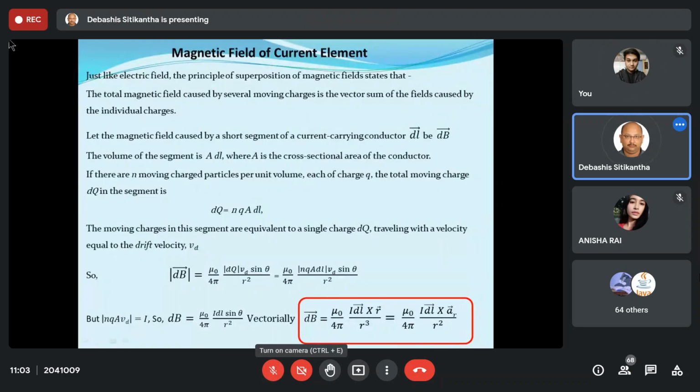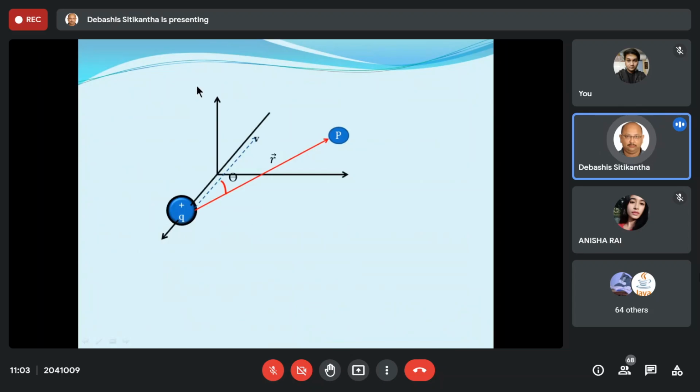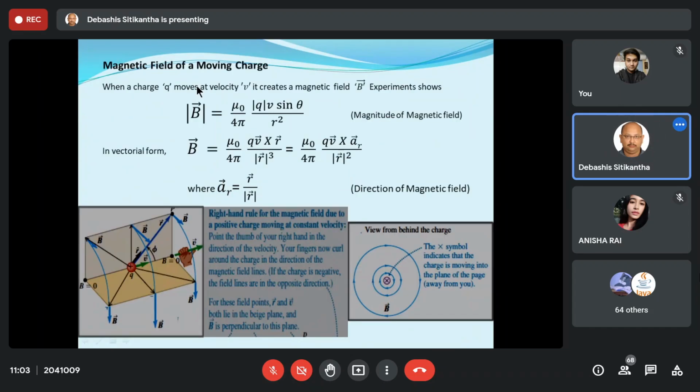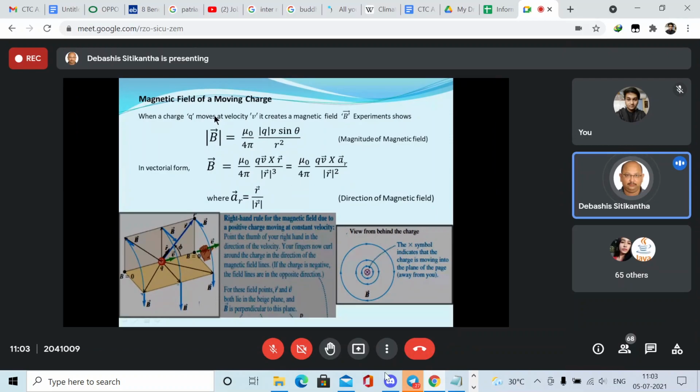Okay, fine. So let us try to study about this, but before that, let me just give you some recap. So in the last class, we talked about that whenever a charge is moving, it is going to produce some magnetic field. First, we studied that when a charge is moving in a magnetic field, it experiences a magnetic force.